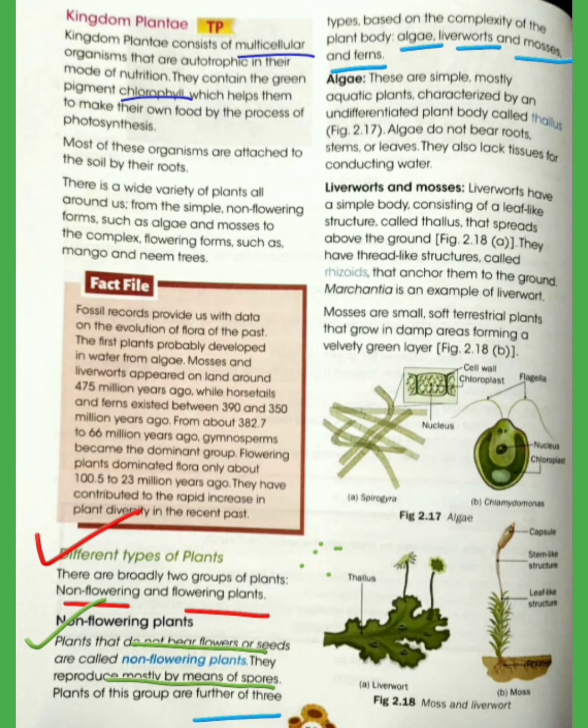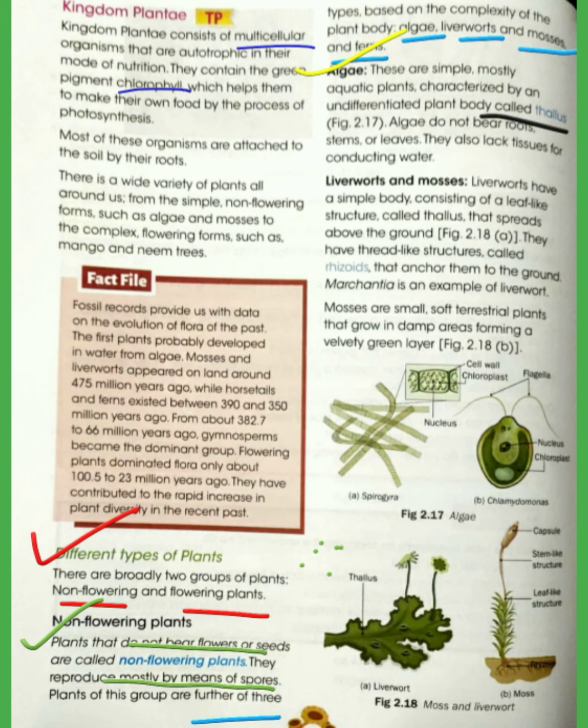So the first one is algae. Algae are simple, mostly aquatic plants and are characterized by an undifferentiated plant body called thallus. Means they do not have differentiated roots, stems and leaves, and they also lack tissue for conducting water.